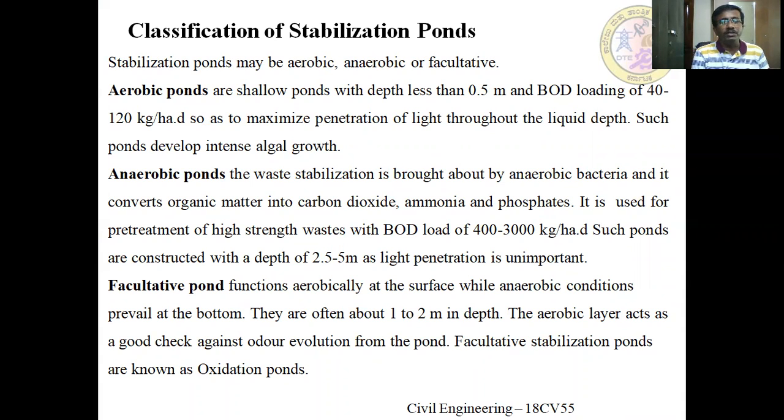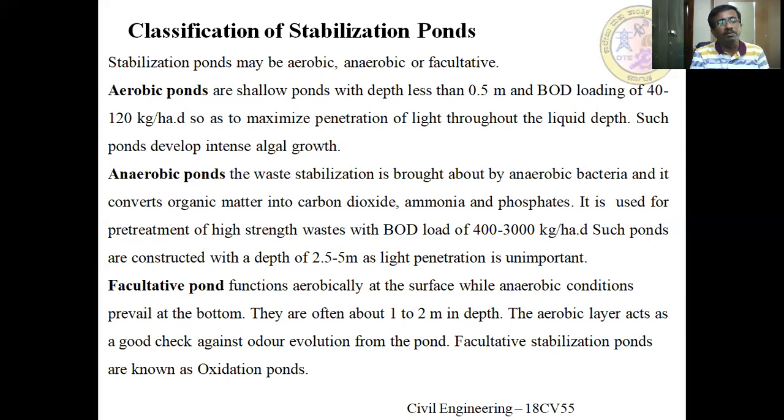Anaerobic ponds. The waste stabilization is brought about by anaerobic bacteria, which convert organic matter into carbon dioxide, ammonia, and phosphate. It is used for the pre-treatment of high strength waste with a BOD load of 400 to 3000 kg per hectare per day. Such ponds are constructed with a depth of 2.5 to 5 meters, as light penetration is avoided.